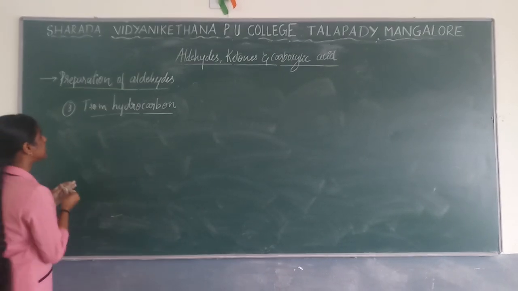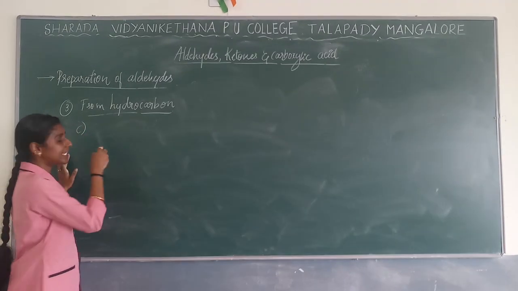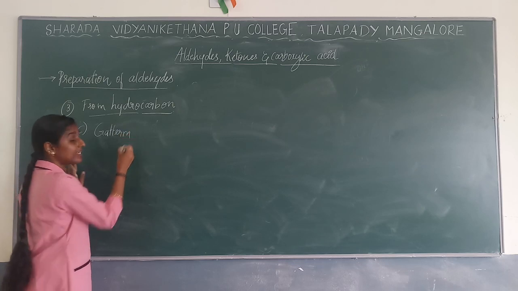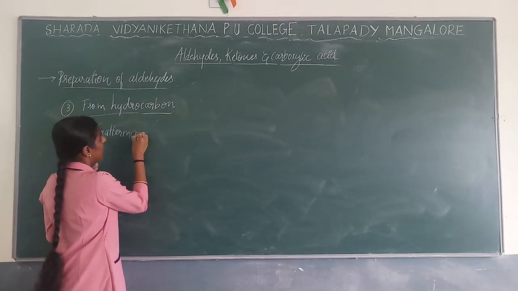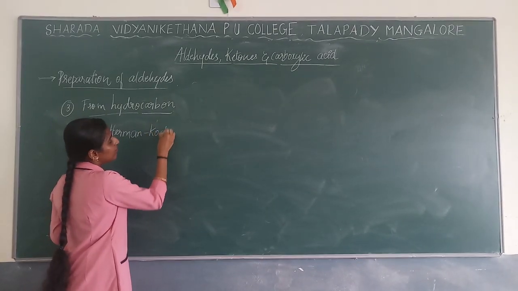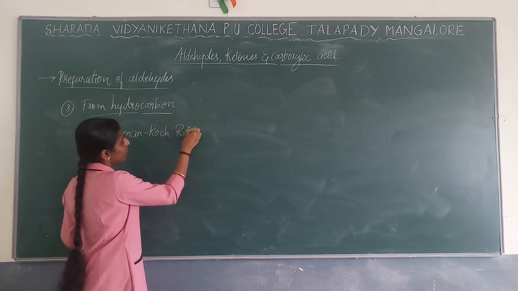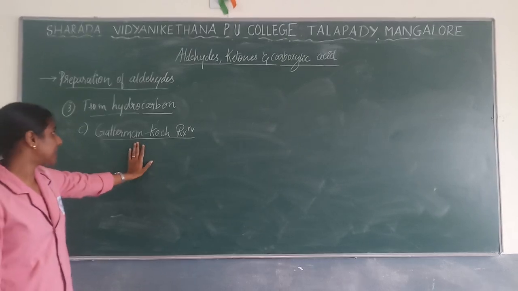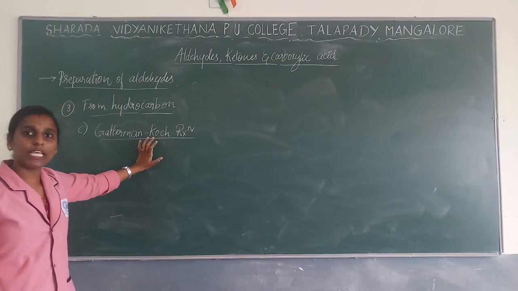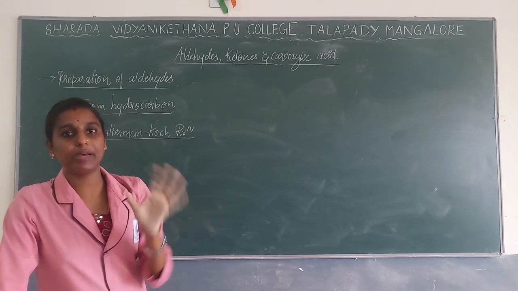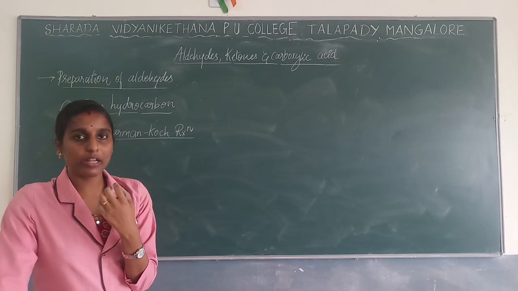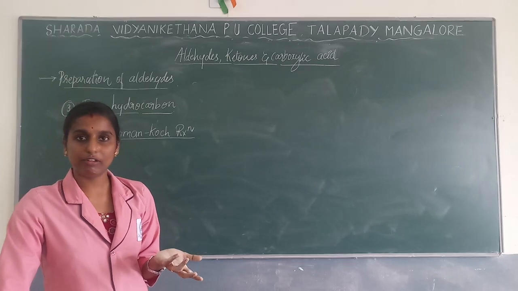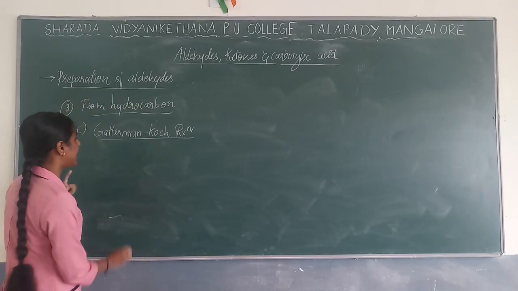The next reaction will be considered as the third one, that is the Gattermann-Koch reaction. Very important reaction and very simple reaction also. So what is meant by this Gattermann-Koch reaction? The scientists used benzene. Just by the utilization of benzene, in the presence of carbon monoxide as well as hydrochloric acid, we are going to get aldehyde as a product.